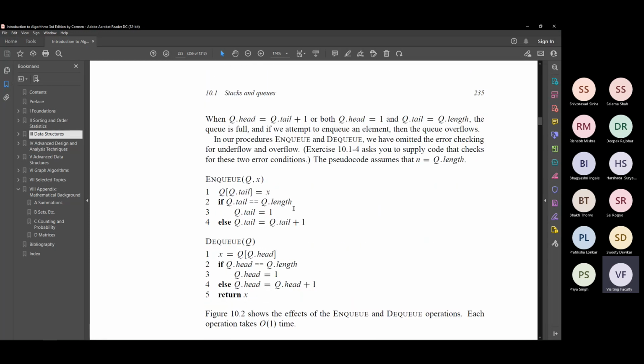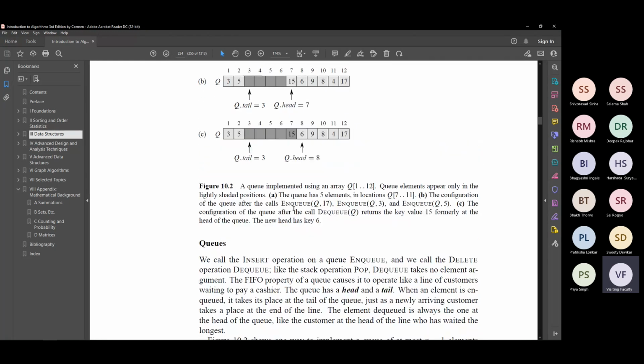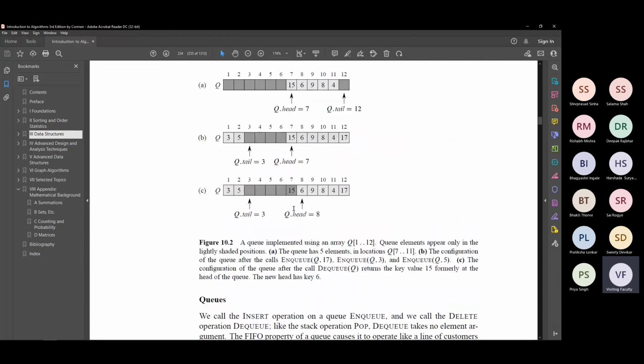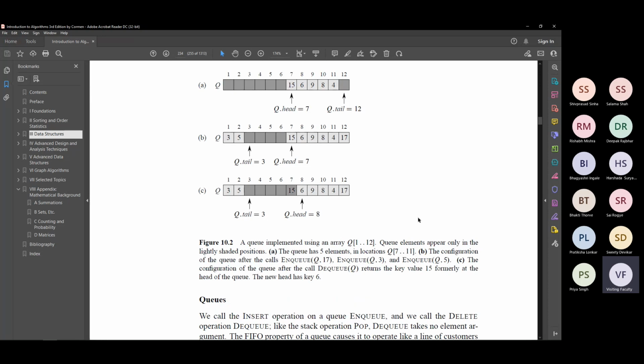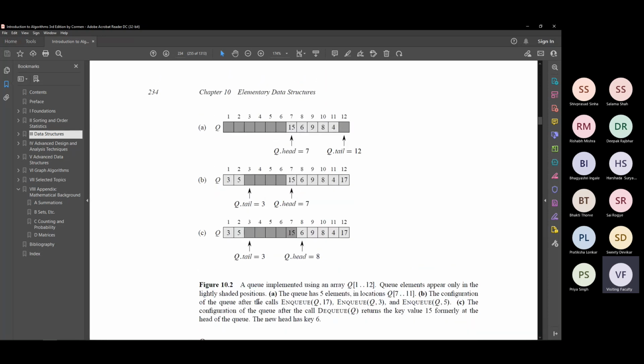Now let me introduce one more notation. The queue, as they have written it here, you see the queue is growing from left to right. The index is increasing 1, 2, 3, 4, 5 up to 12. So in our course, I will introduce this distinction. I will say that the queue is growing from left to right or growing in ascending fashion.